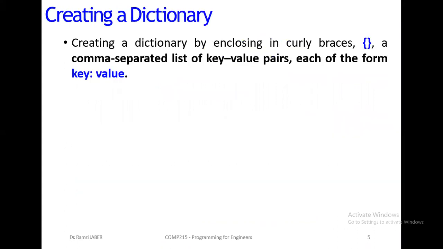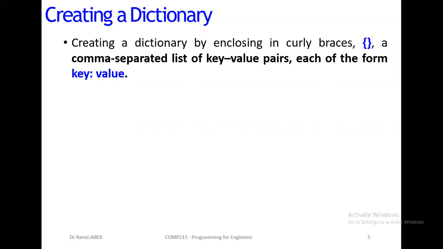Okay, now how to create a dictionary? Let's start by enclosing in curly braces. So the curly braces now in Python are obligatory. All the statements before were optional. Now it's obligatory. So braces are obligatory.